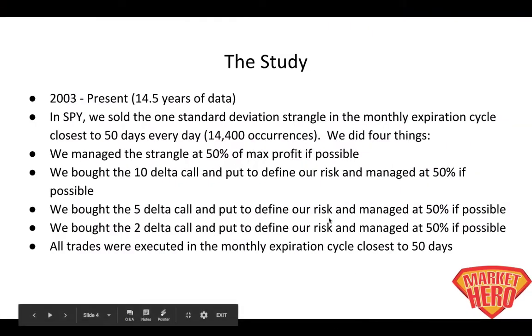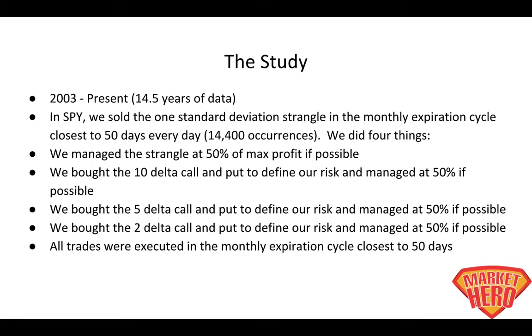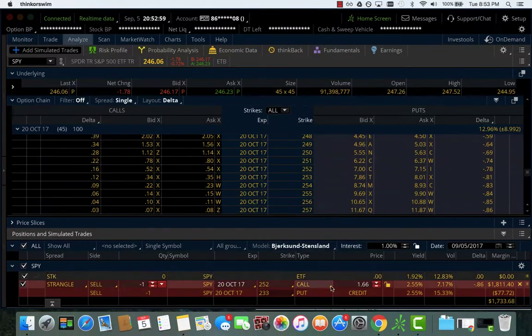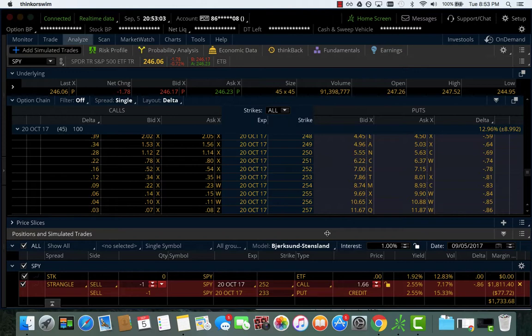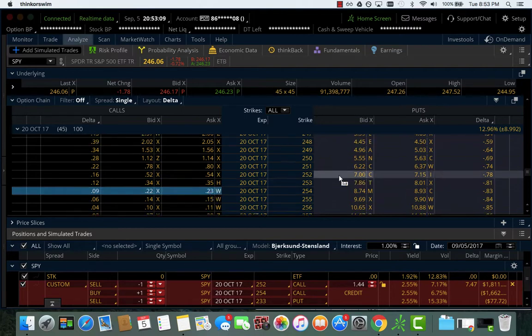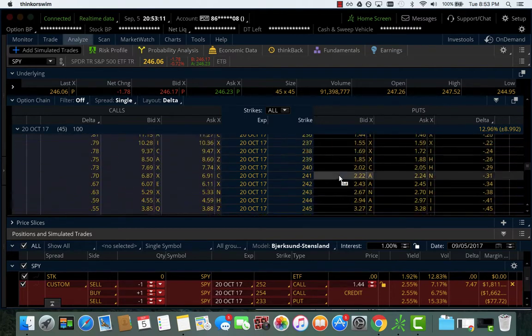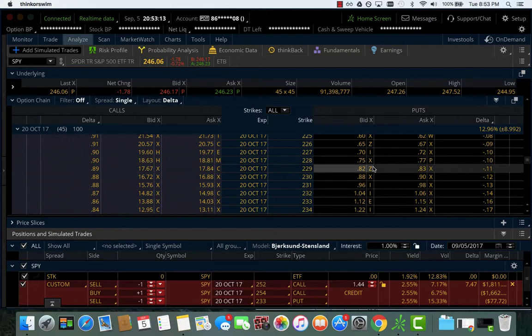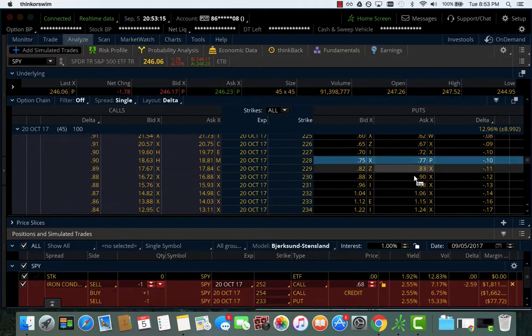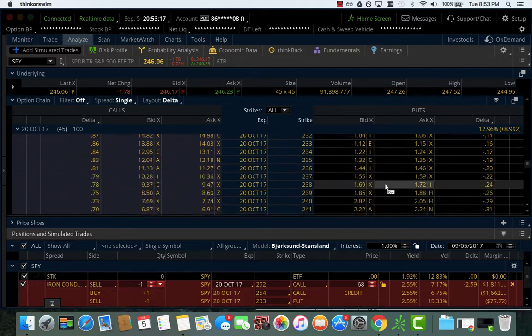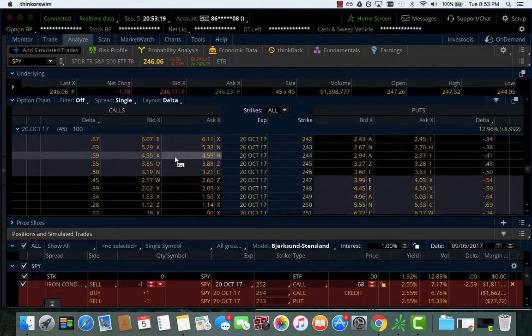The next thing that we did was we wanted to buy the 10 delta call and put to define our risk, right? So we sold the 16 delta put and call. We're looking for the call that's closest to 10 delta. In this case, that's the 254 strike. And at the same time, we'd like to buy the 10 delta put. In this case, the 228, right?